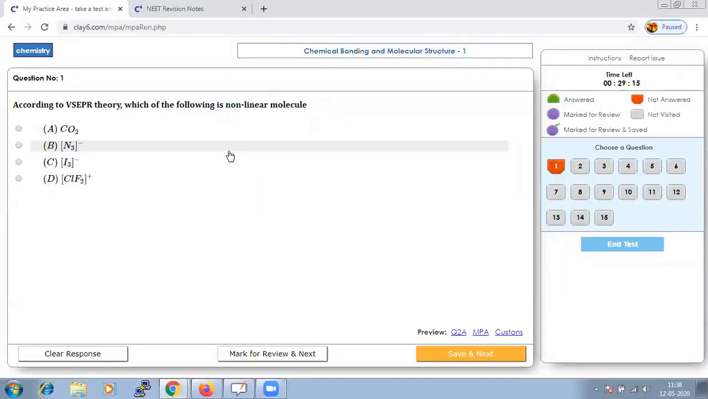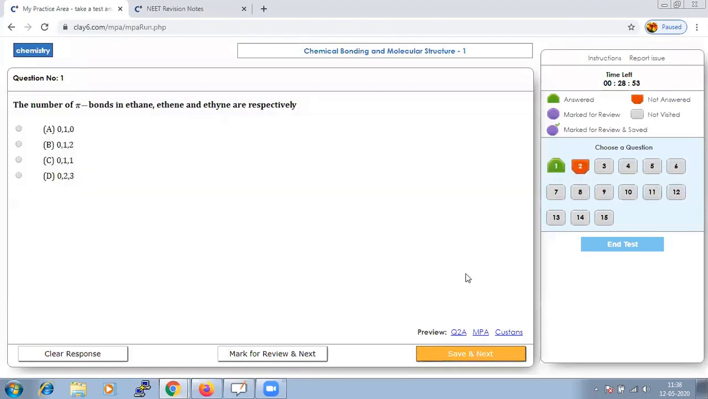So when you draw the options, the question says which of the following is non-linear. Among the given options, the only structure, ClF2, you will find that it is not straight, or non-linear. So that should be the right answer. Save and let us go to next.